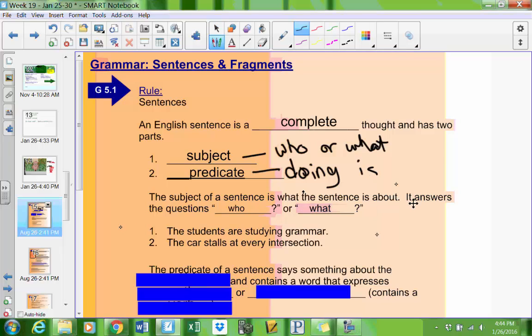In our two examples here, the students are studying grammar. We have the who is studying grammar. Of course, it is the students. The car stalls at every intersection. Well, we can say who or what is this sentence about, and this sentence is about the car.